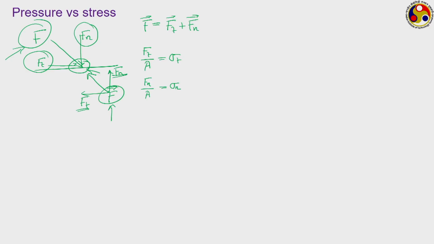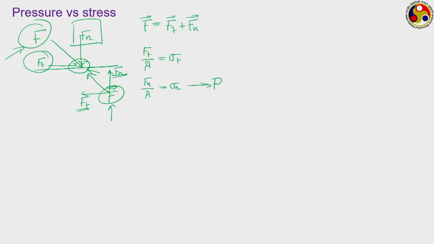So, stresses are internal forces, or the result of internal forces, which are trying to resist the deformation of the body, whereas pressure is purely an external one. And if we continue with this diagram, then pressure actually is the normal component of the imposed force, Fn, per unit area. The magnitude of pressure will be this particular one itself.